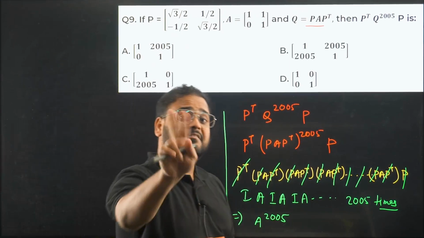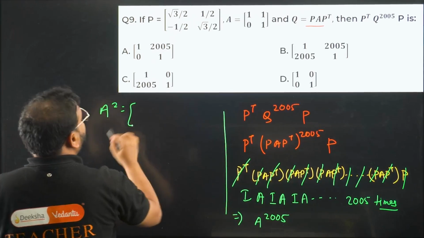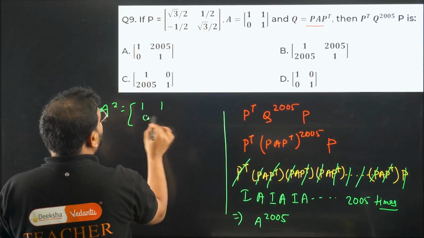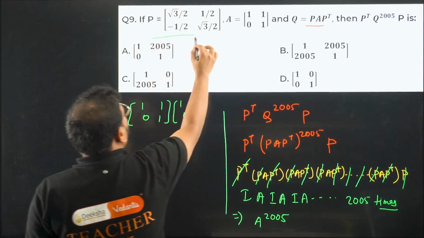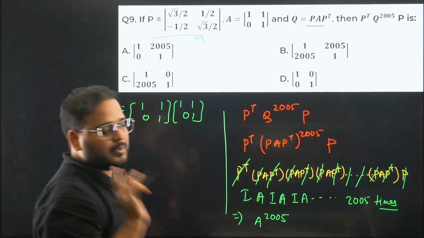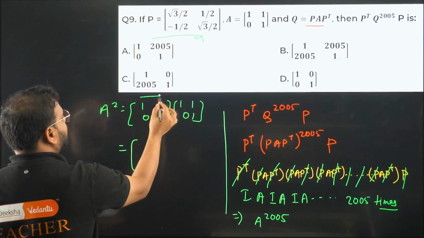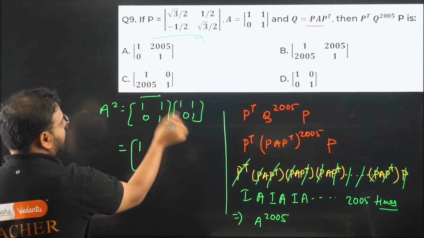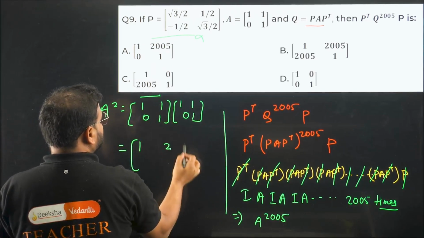So, for any power of A given, what do we do first? Find A square. What is A? 1 1 0 1. See this? This has no role to play in the question. Simply just to confuse you. We're going to do row to column. So 1 into 1 will be 1. 1 into 0 is 0, so gone. 1 into 1 will be again 1. 1 into 1 is 1. So it becomes 2.